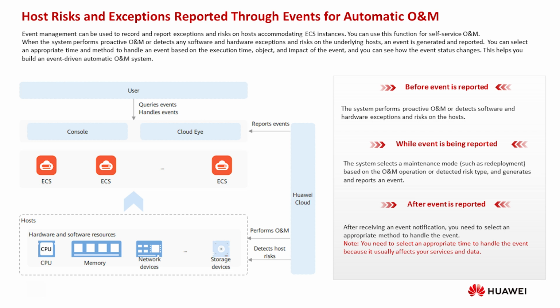Hosts provide hardware resources such as CPUs, memory, disks, and networks and run virtualization software. Their statuses determine the statuses of ECS instances running on them. During routine O&M, Huawei Cloud proactively forecasts and prevents hardware and software exceptions and risks on hosts accommodating ECS instances.